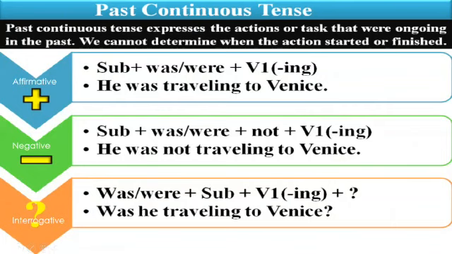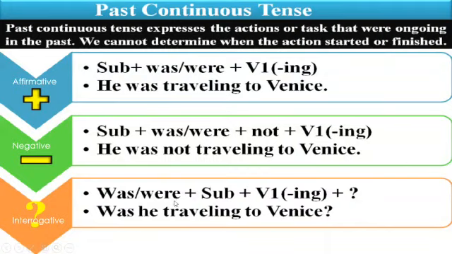He wasn't traveling to Venice. And in question, was or were, subject, main verb plus ing. In the question form, we put was or were before the subject. Example, was he traveling to Venice?